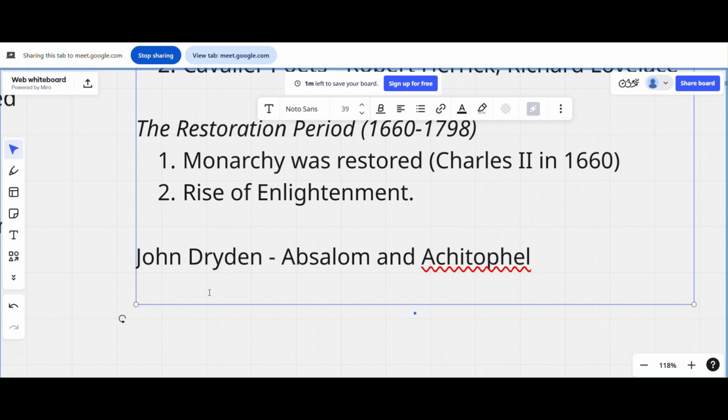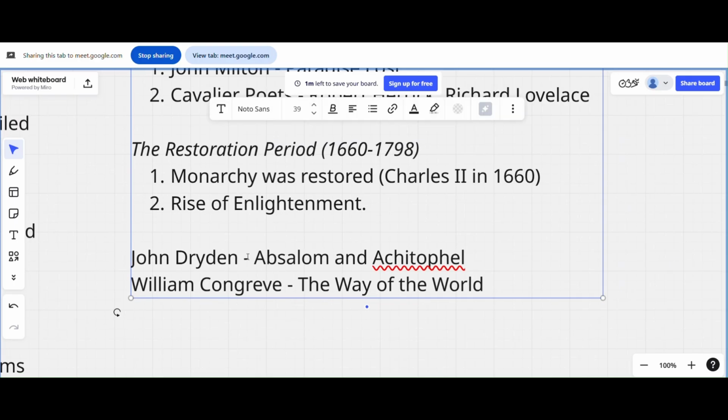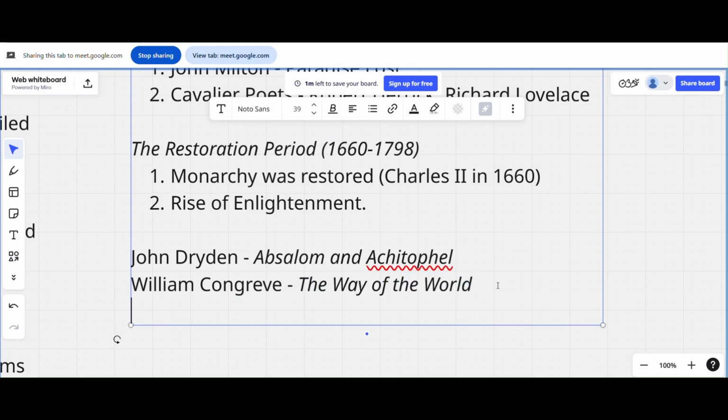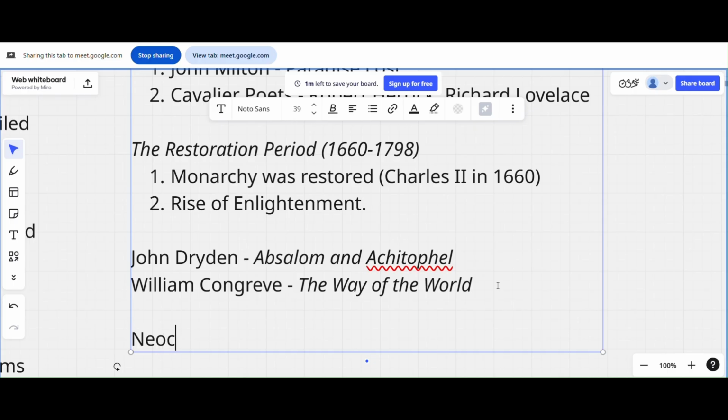And William Congreve. I think you'll know this guy. I think this guy is included in Manipur University's syllabus. So in BA MA you'll definitely come across William Congreve. The Way of the World. Okay, this is a comedy. Just keep this in mind. All these people are within the Restoration period. And if you go further, neoclassical, this is a sub-era, neoclassical or Augustan age.